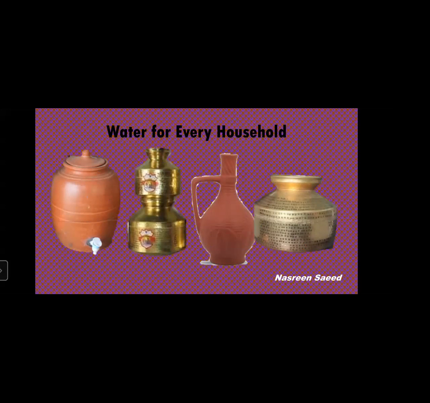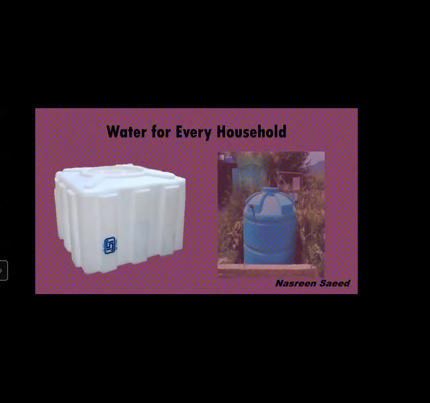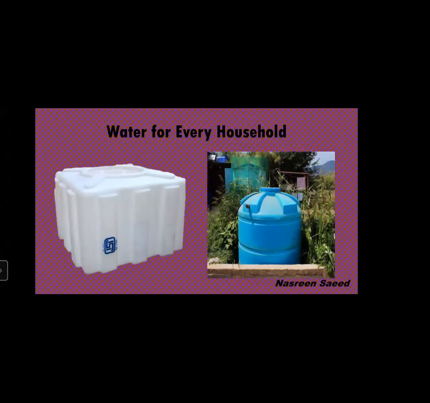People also build tanks in their homes to store water. Now these tanks are very common. Everyone has one in their house for storing water. If you go to a village side, they have so much space outside their house. They make a tank like this for storing water. Now when we are staying in such a crowded city, you cannot place your water tank outside the house because place is not there.